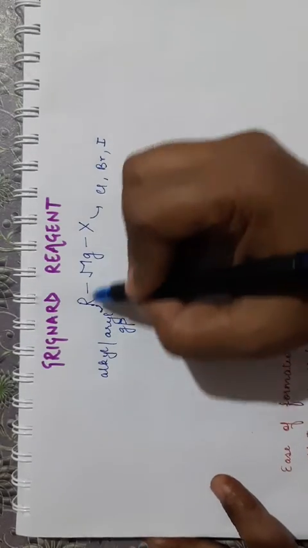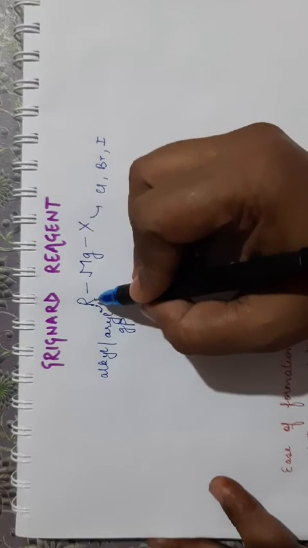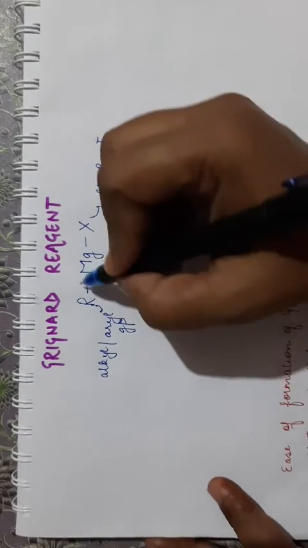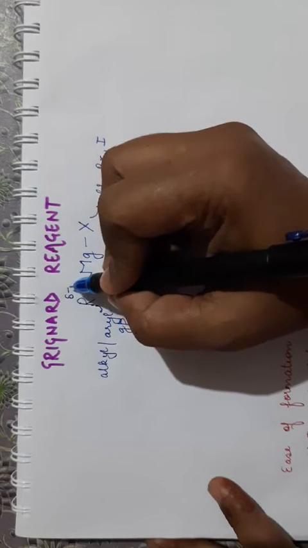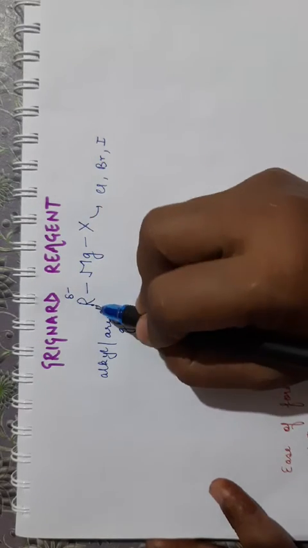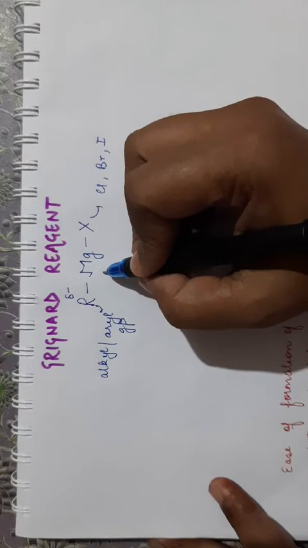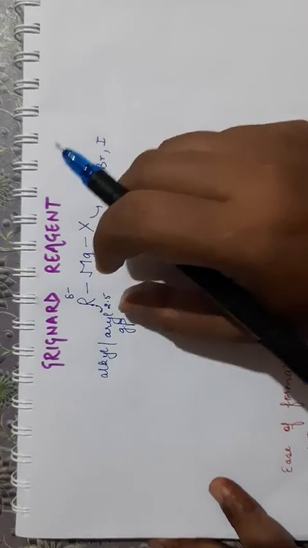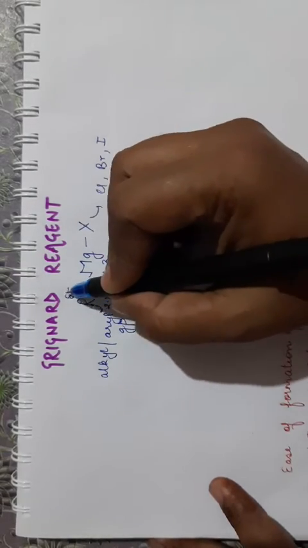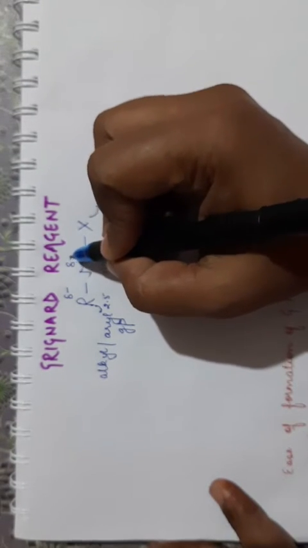Now this compound, as you can see, RMgX, alkyl or aryl magnesium halides, it contains a negative part. There is a high electronegativity difference between this alkyl part and the magnesium. Its electronegativity is around 1.3 to 2.5. Due to high electronegativity difference, it acquires a partial negative charge and the metal acquires a partial positive charge.